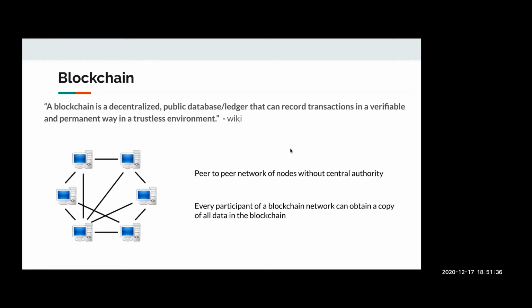It's a peer-to-peer network of nodes without any central authority. As there is no central node with all the decision-making power and computation power, it is resilient, and there's no single point of failure. Every participant node in the network, once it joins, can obtain a copy of the ledger from the blockchain.